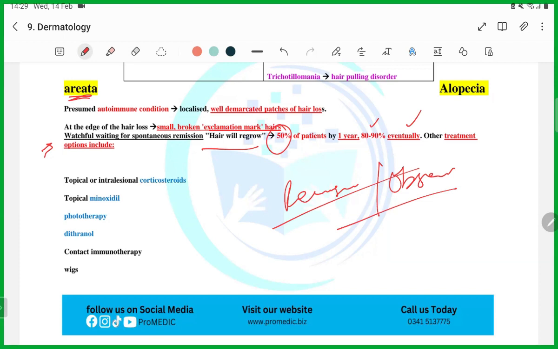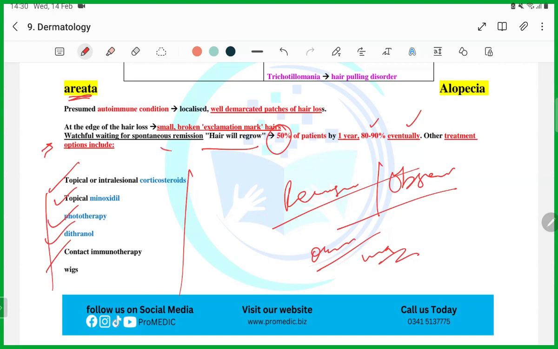But if they tell you that observation has been done and the hair is still not coming back, or the patient still has alopecia, then you have these treatment options, guys: topical steroids, minoxidil, phototherapy, dithranol, and immunotherapy and wigs. But mostly you will be asked about spontaneous remission. So remember it: well demarcated, with exclamation mark and spontaneous remission. Don't think anymore. Just write alopecia areata.